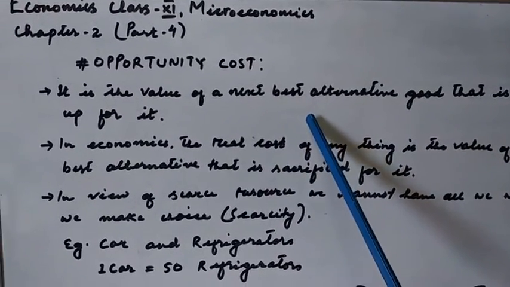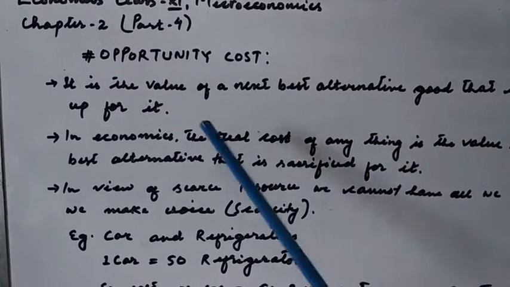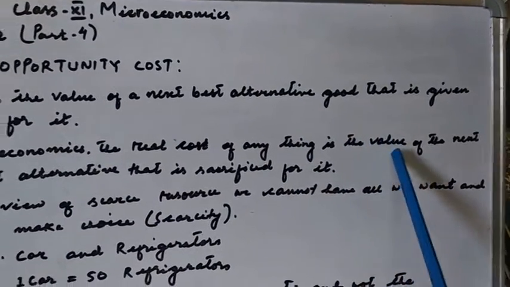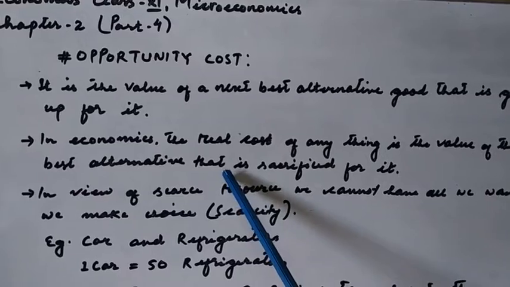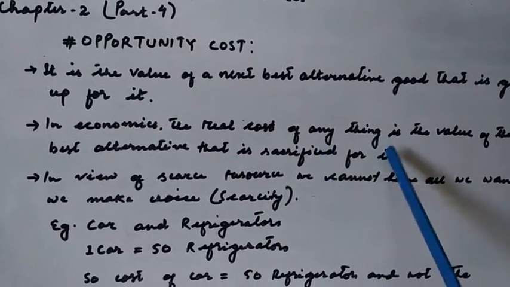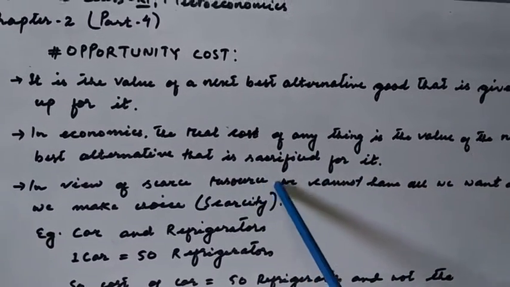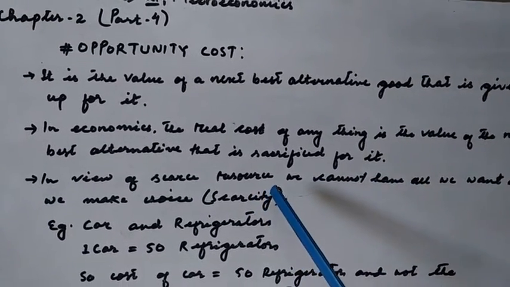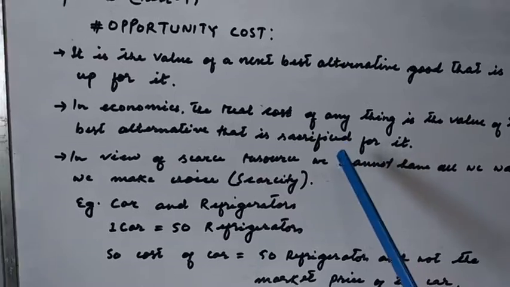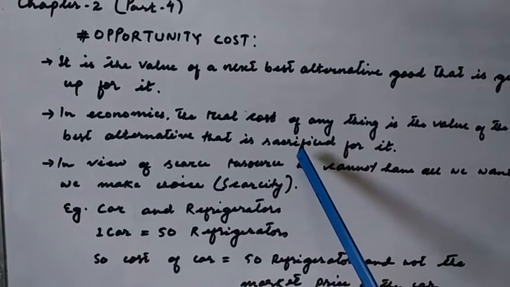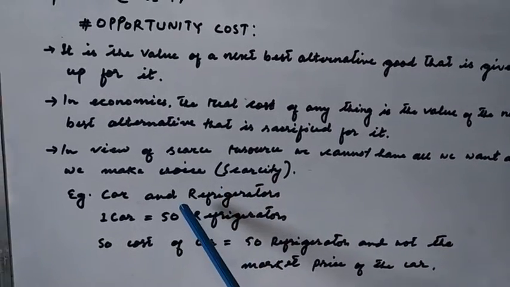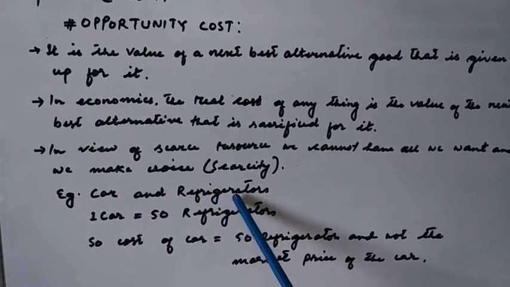In economics, the real cost of anything is the value of the next best alternative that is sacrificed for it. In view of these scarce resources, we cannot have all that we want and we have to make a choice because of this scarcity. So let us understand the concept of opportunity cost with the example of cars and refrigerators.